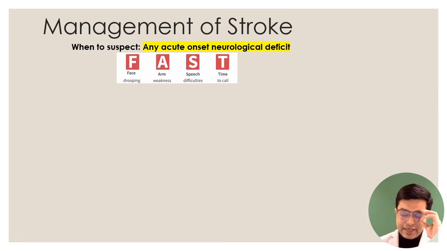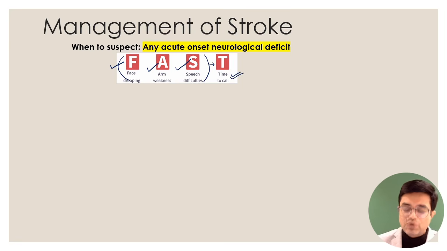FAST says any patient who's having face, F stands for drooping of the face to one side, any weakness in the arms, any difficulty in speech, that indicates stroke is likely. And so these patients, T stands for time to call and refer to emergency. Right? In the Western world, they call 911. In Indian setting, you take the patient urgently to hospital, assuming stroke has happened. Right? So stroke patient comes to the hospital.